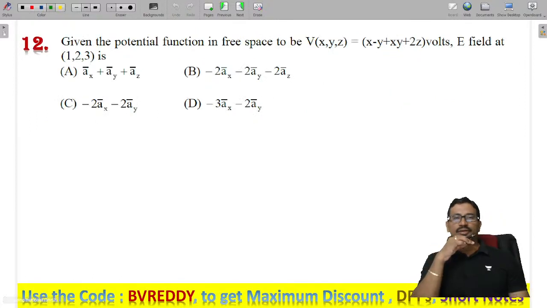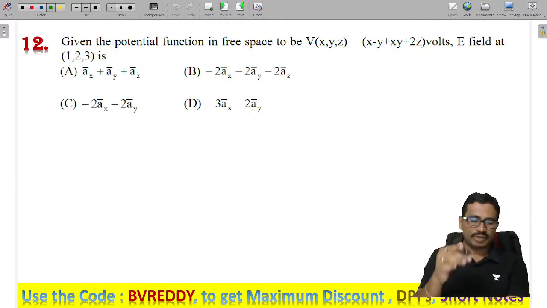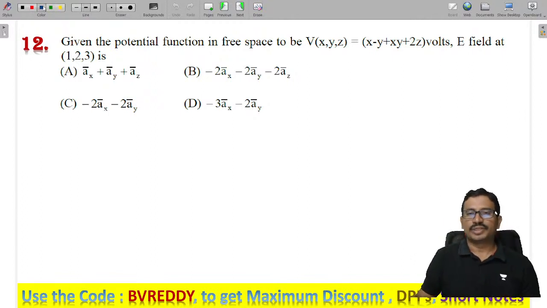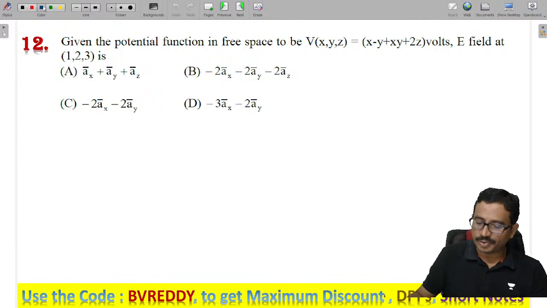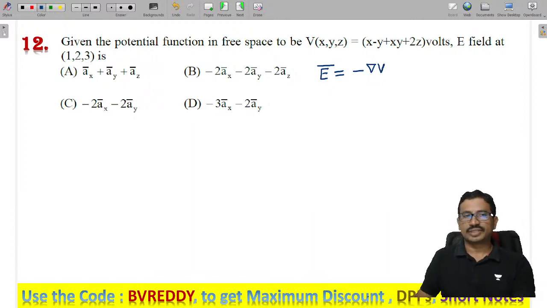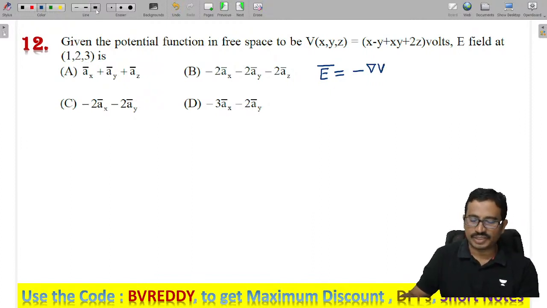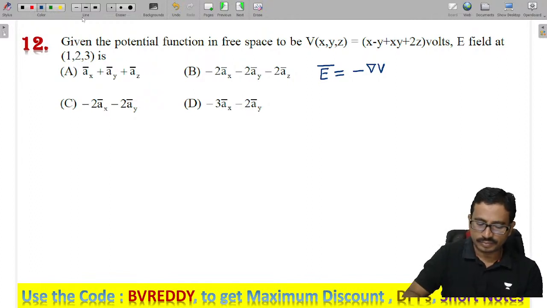Next one. Given the potential function in free space, they are asked to find the electric field at the given point 1, 2, 3. What is the relationship between the electric field and potential? E is equal to minus del V. So we need to differentiate this here.